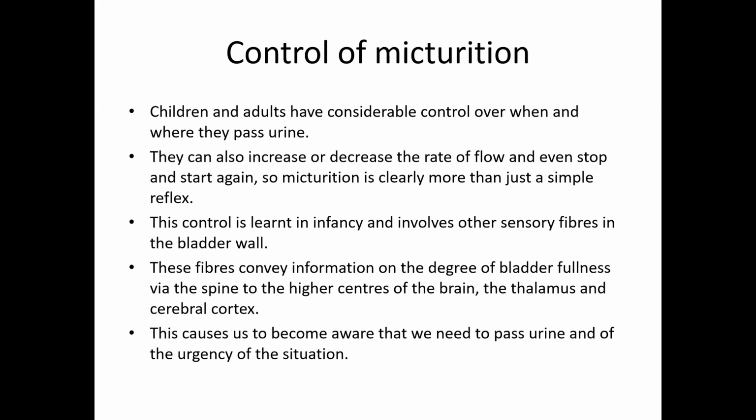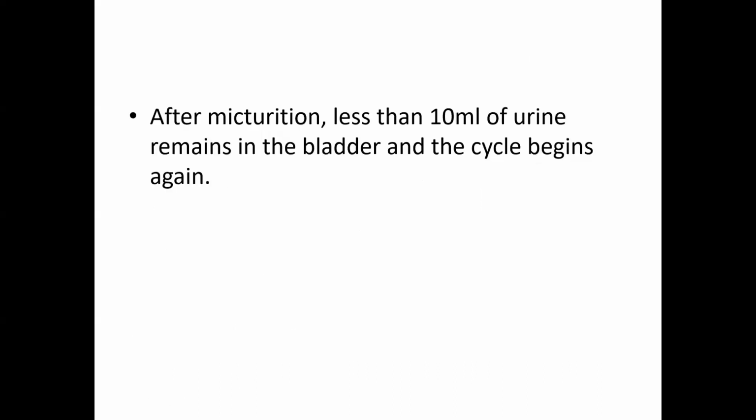This makes us aware that we need to pass urine and of the urgency of the situation. Clear? From the brain, we get the information that you have to pass urine because your bladder is full. Finally, after micturition, less than 10 ml remains. Generally, what is the capacity of the urinary bladder? I told you 250 ml. After micturition, only less than 10 ml of urine remains in the bladder, and again the cycle repeats, right? That's all, students, about the urinary system.